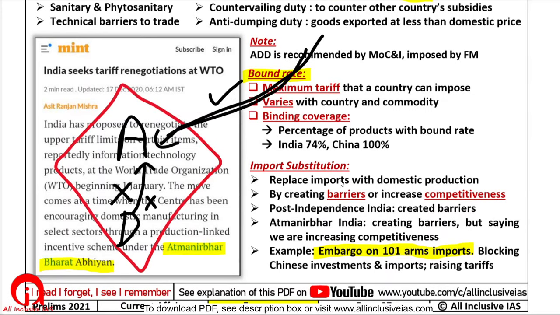Therefore, in this case, putting import tariffs is of no use. So the government said we are putting a simple ban. The Army cannot import these things because our DRDO, Bharat Electronics Limited, Bharat Heavy Electricals Limited and HAL are manufacturing them in India. So you please purchase from them only.